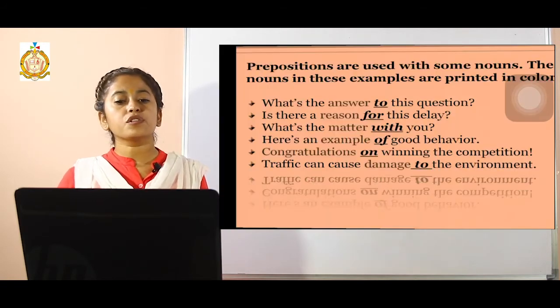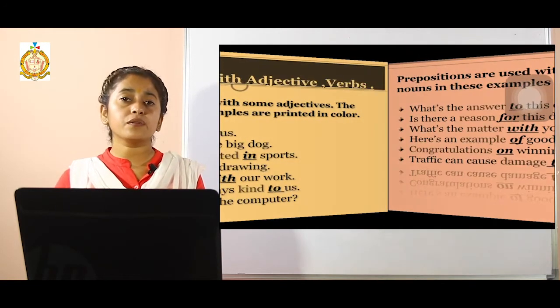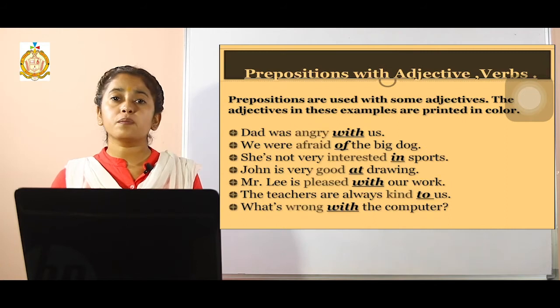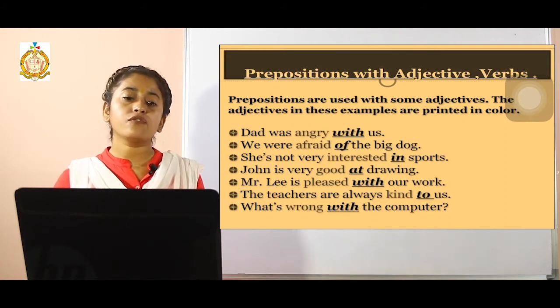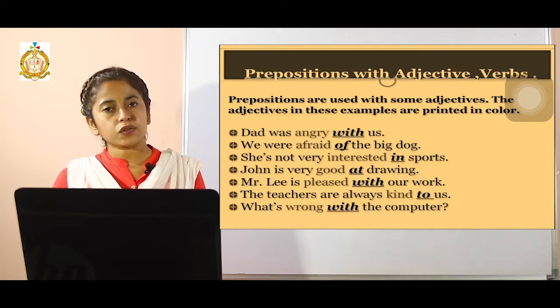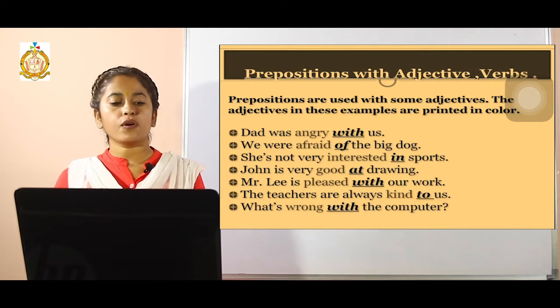Next comes the usage of for. For will be used, for example: I made this bookmark for mom. In order to show purpose, we can use the word for. Is there room for me on this seat? Asking about a possibility, right? That can also be expressed by using the word for.